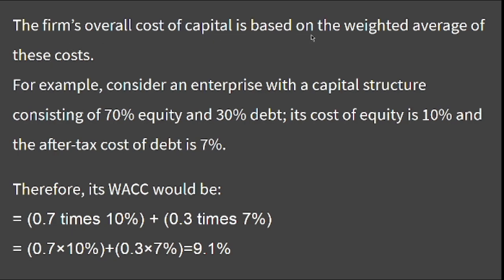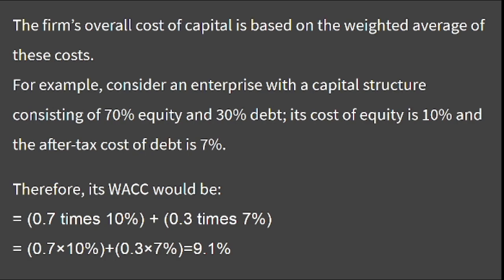The firm's overall cost of capital actually depends on the weighted average cost of these costs, because we have to weight them: how much portion you are raising through debt and how much portion you are raising through equity. Both clubbed together is the weighted average cost of capital, right? Now let us see an example. An enterprise with a capital structure consisting of 70% equity and 30% debt, means out of 100 portion, 70% raised through equity and 30% raised through debt.